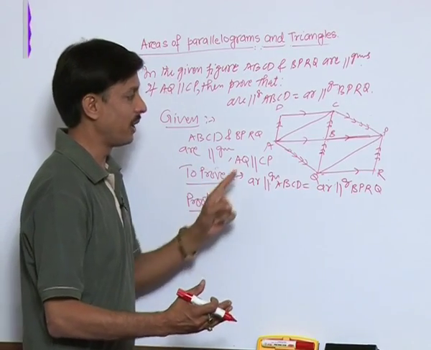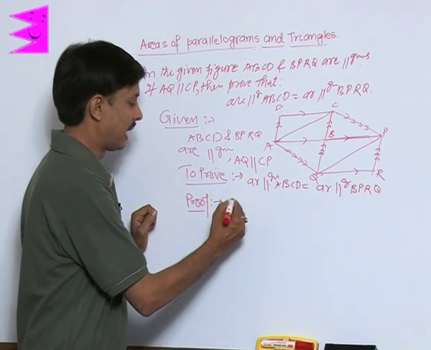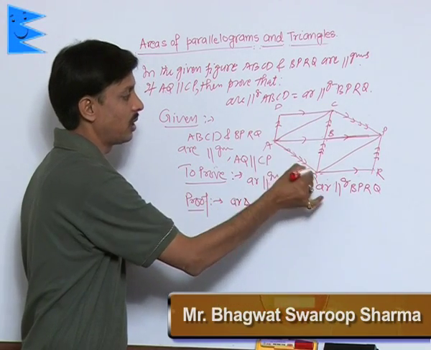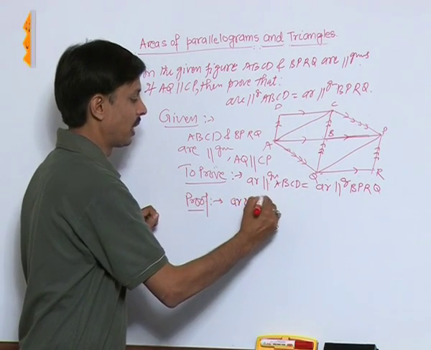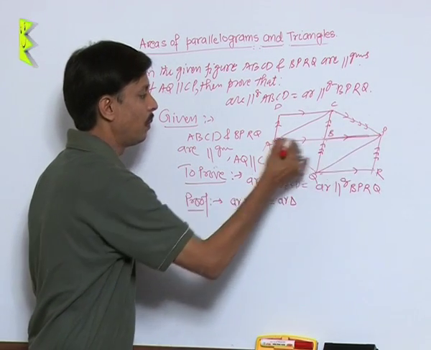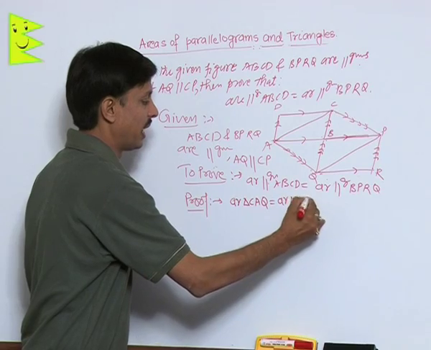So for proving this result, I can say the area of triangle CAQ is equal to the area of triangle PAQ. Why?